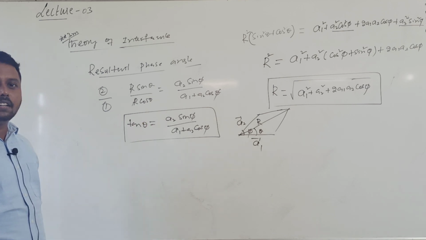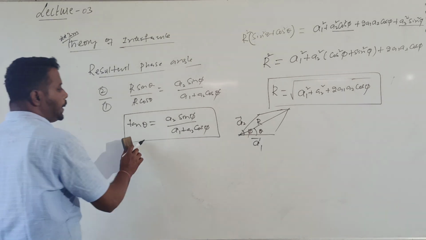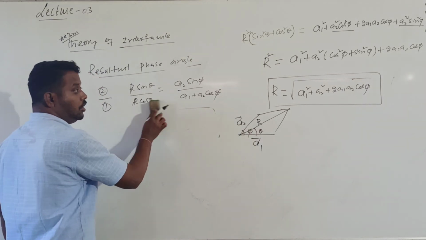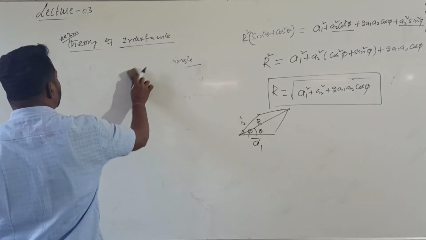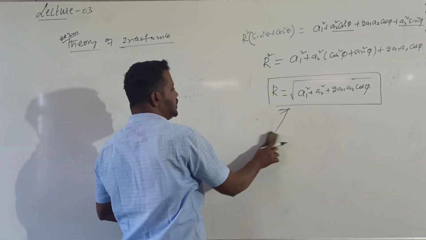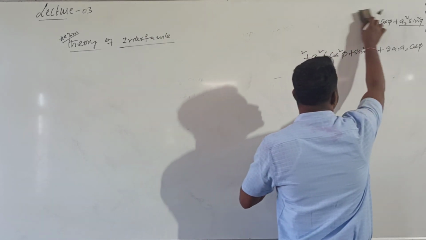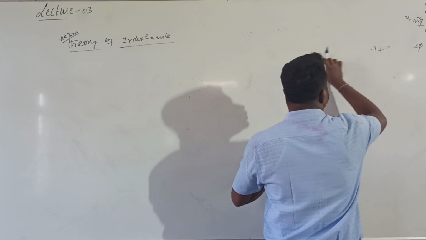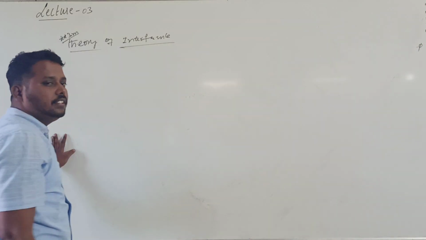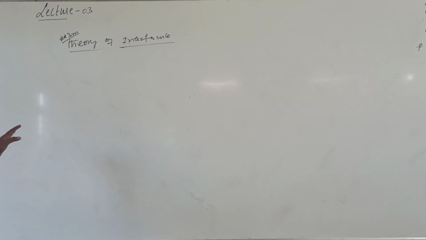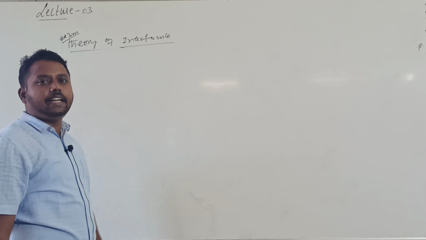The formula is same as that of vectors, tan theta is equal to Q into sin theta divided by P plus Q into cos theta. Can you remember this? So therefore we got the expression, whenever two waves are superimposing, for the resultant amplitude and resultant phase angle. So in this theory of interference, two points are important for us: the resultant amplitude value and the resultant intensity value.